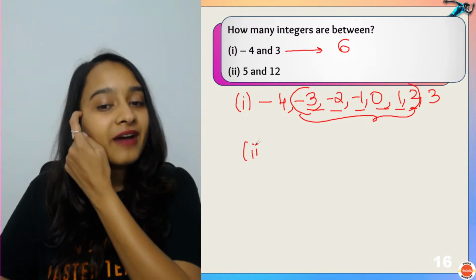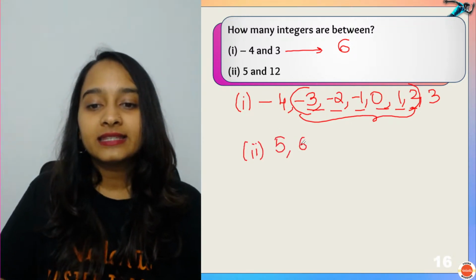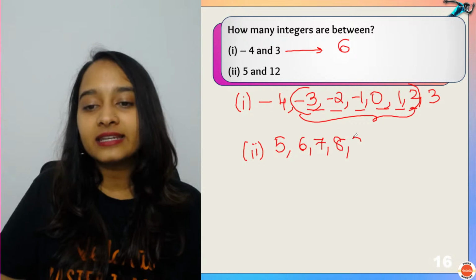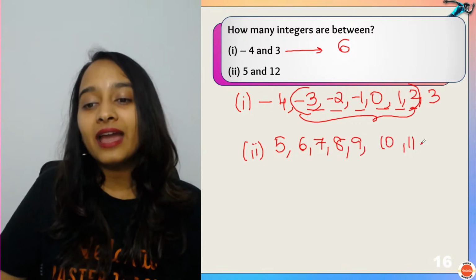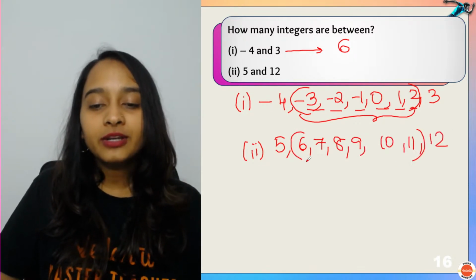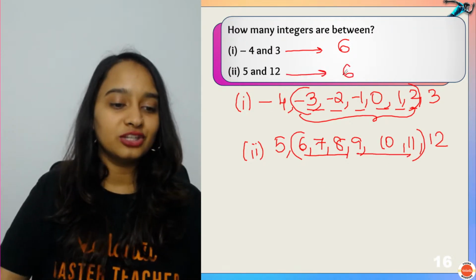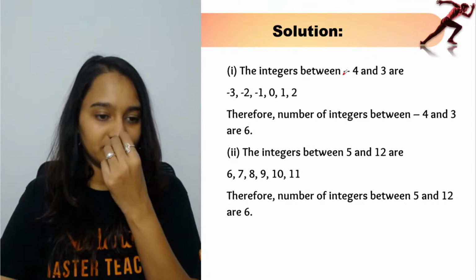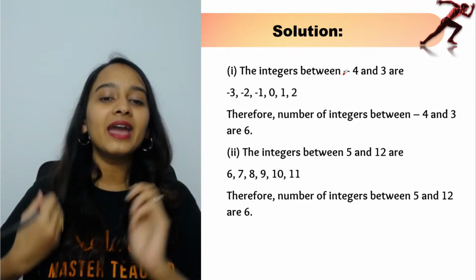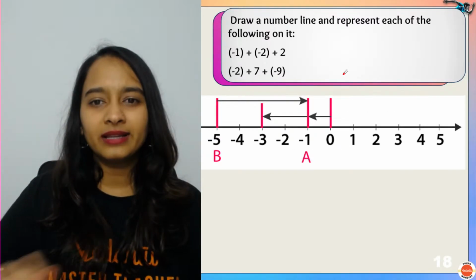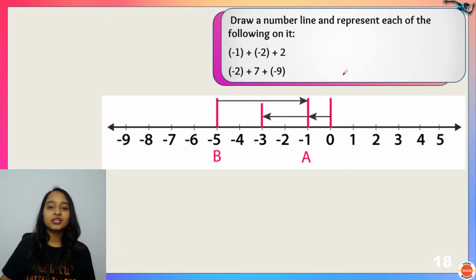And what about 5 and 12? 6, 7, 8, 9, 10 and 11. So how many do we have? 1, 2, 3, 4, 5, 6. Again we have 6 integers between both the numbers. Very good, everybody. It's just normal counting. The next question is on your screen.